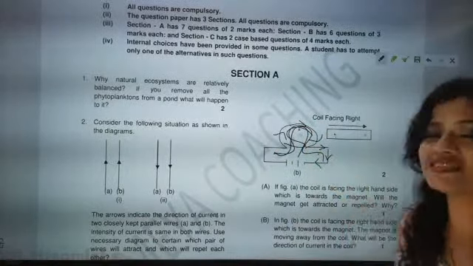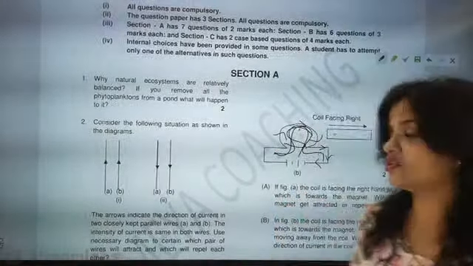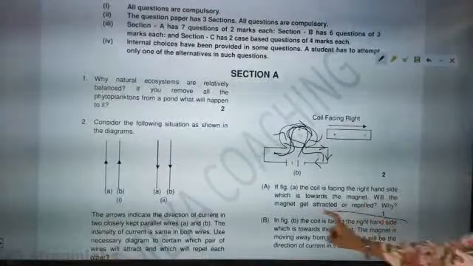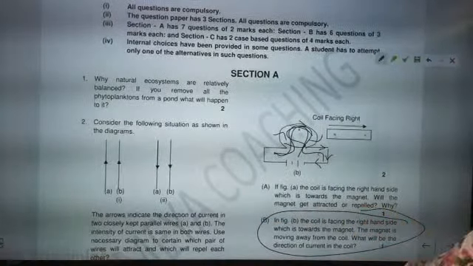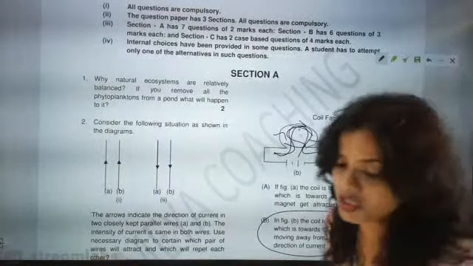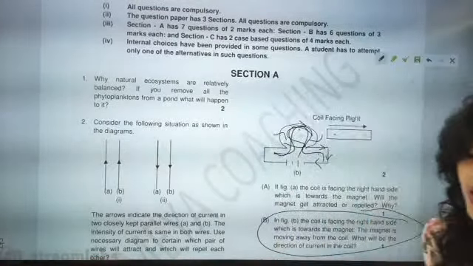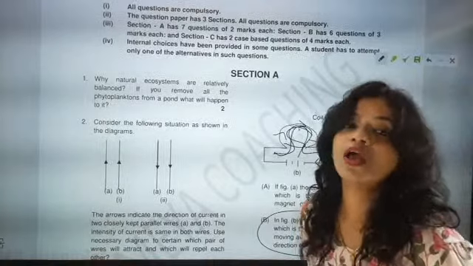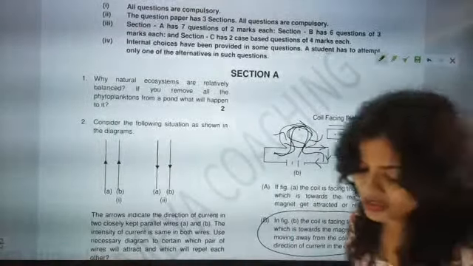They are not asking whether it is repelling or attracting. So first you have to read the question. They are asking what will be the direction of the current in the coil. The direction of the current in the coil remains the same, A to B to C. See, you are going to write your first examination, so that's why my sample paper will contain that much.